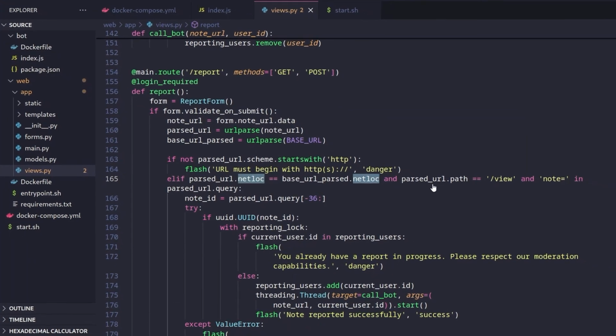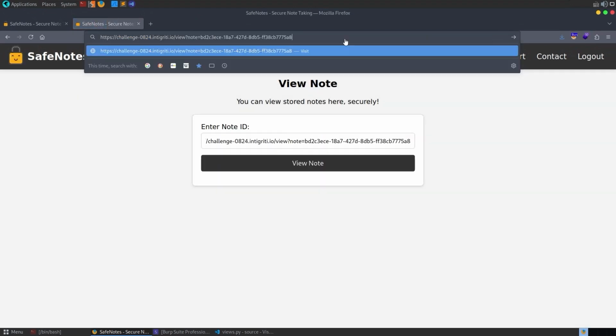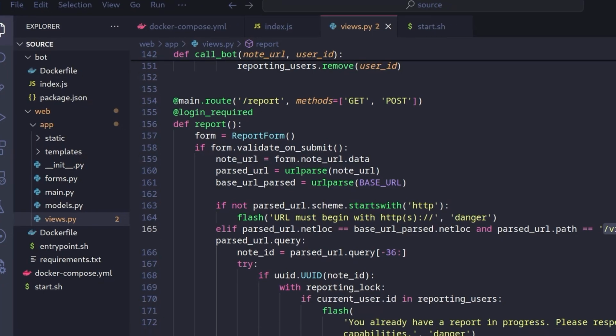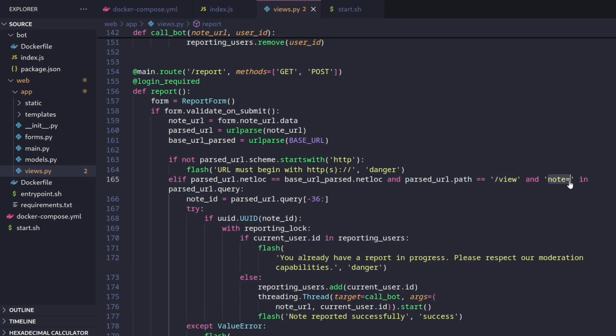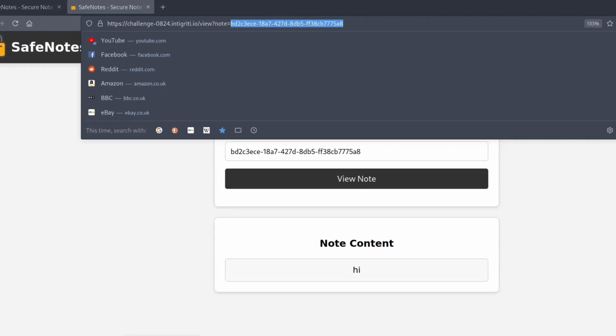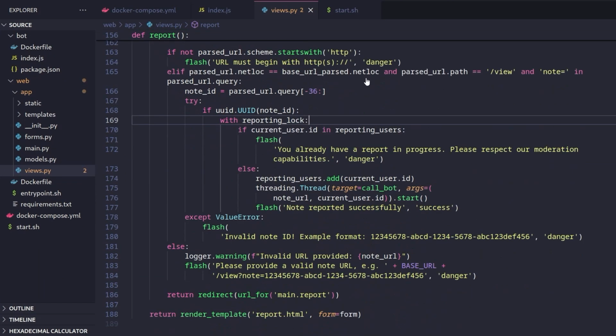And then it's also going to make sure that the path equals /view, which, let's go back to view a note. Okay, so here's the path, so it has to match this. And then finally, it's also going to make sure that after the question mark, so after the query, it has note equals. One more check after that is to make sure that the final 36 characters of the URL are a valid UID. So it'll make sure that this matches the regex of a UUID. Providing that it does, that's it. It's going to go and visit the URL.